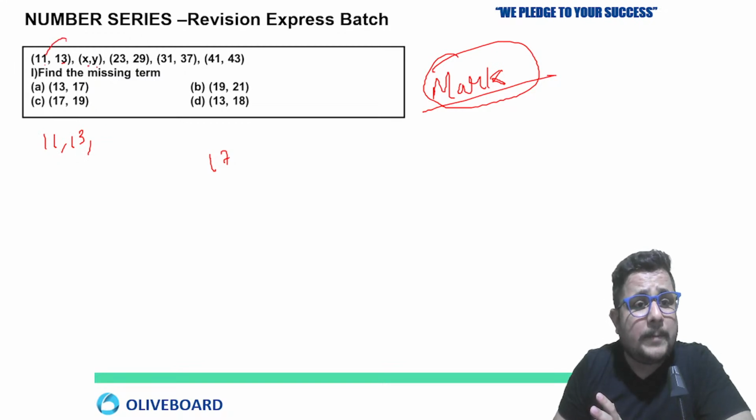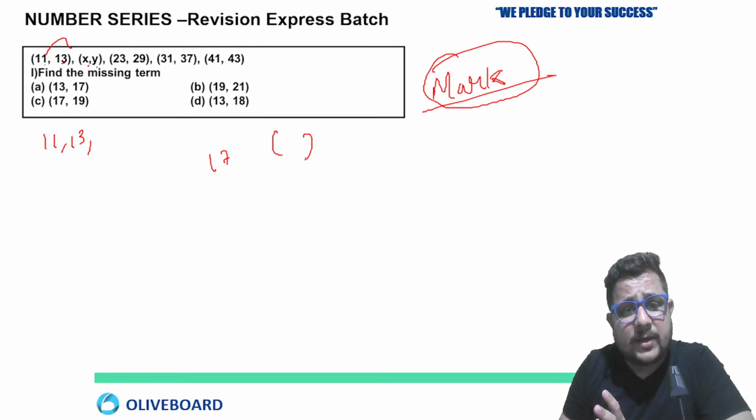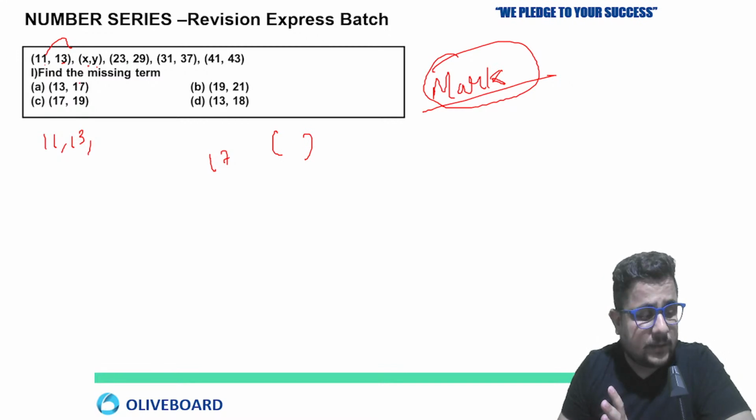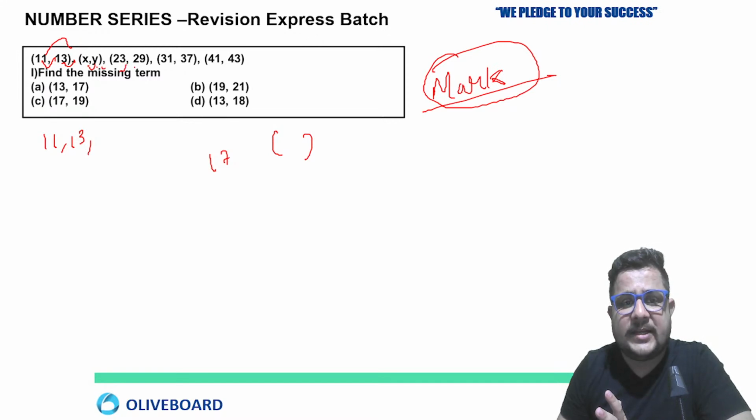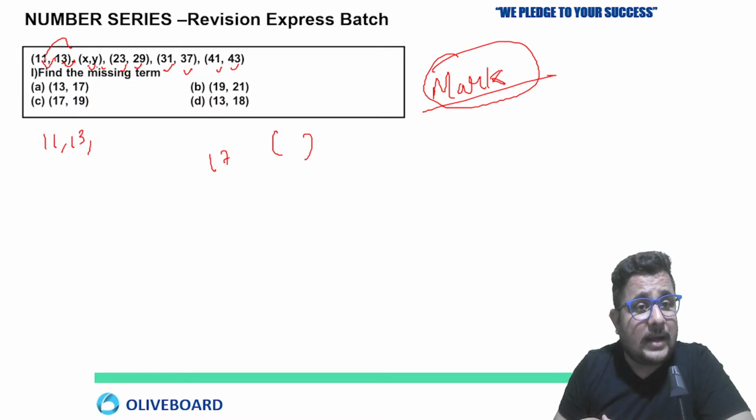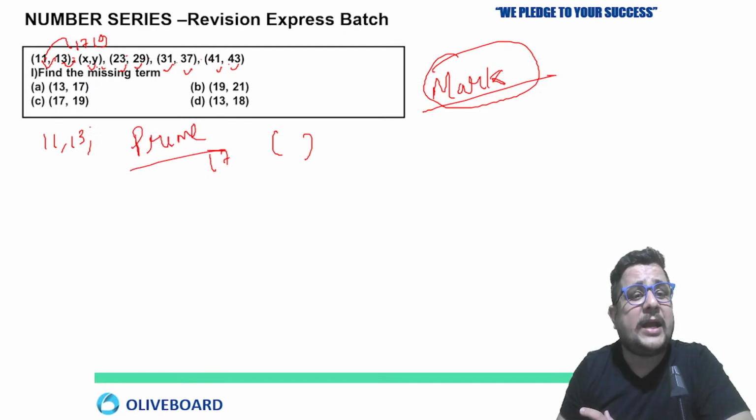X, Y. So here the pattern is completely different. A bracket is given, and in the bracket a pair of numbers is given. If you look at the numbers carefully: 11, 13, X, Y, 23, 29, 31, 37, 41, 43. So here all numbers are prime numbers. After 11, 13 comes. After 13, 17. After 17, 19. Then 23, then 29, 31, 37, 41, 43. So the series is based on consecutive prime numbers.